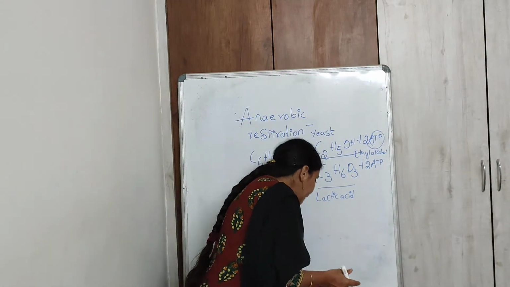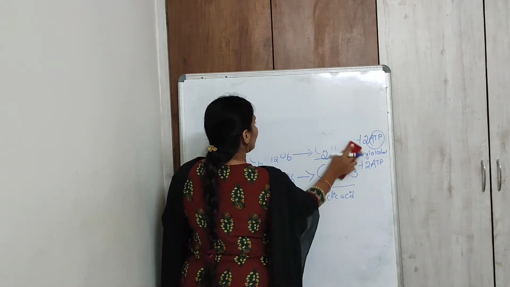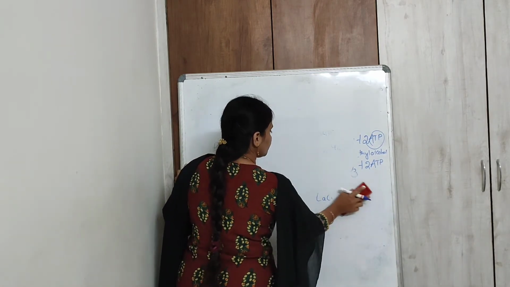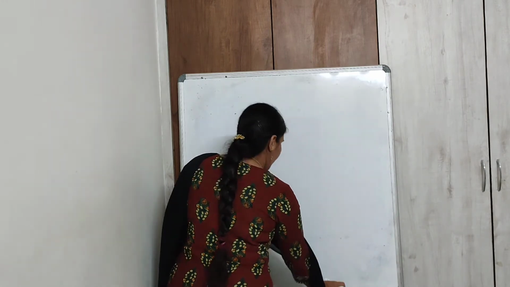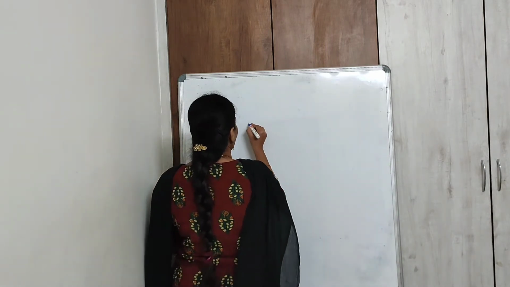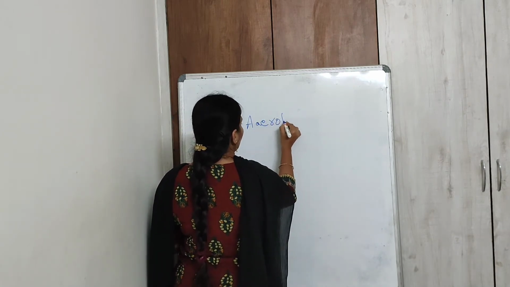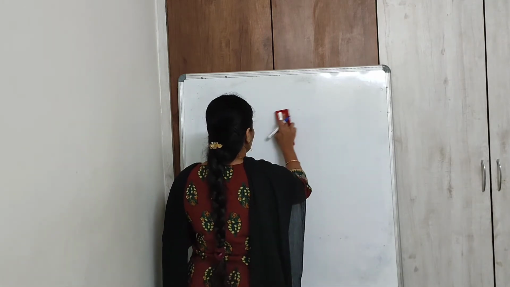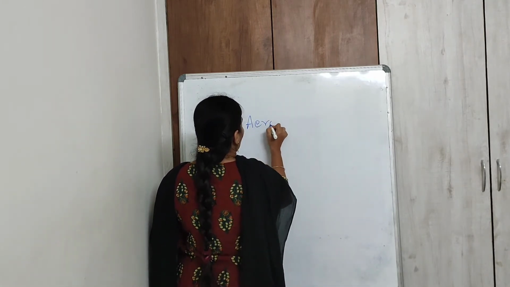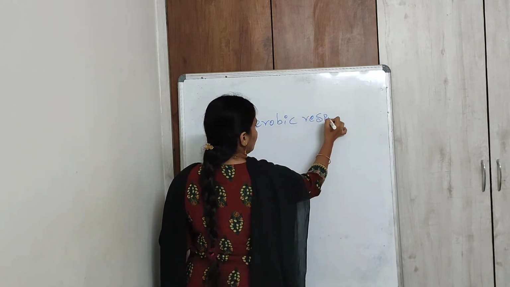And the second type of respiration is known as aerobic respiration.